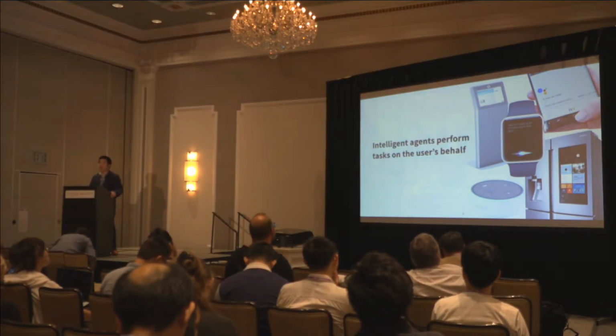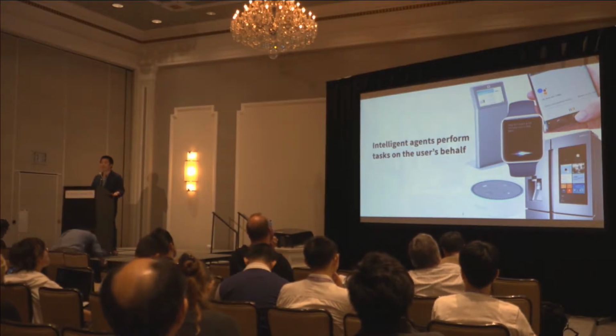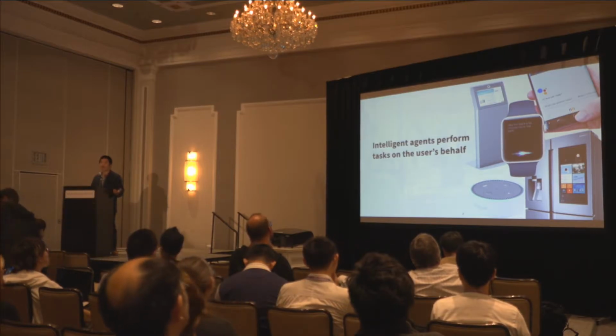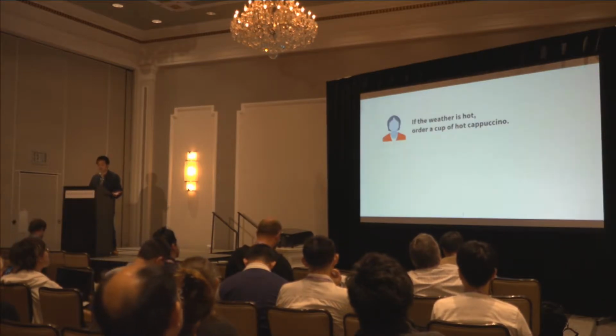PUMICE is a multi-modal agent that learns concepts and conditionals from natural language instructions. As we know, intelligent agents like Siri, Alexa, and Google Assistants are getting more and more popular. They can perform tasks on users' behalf.